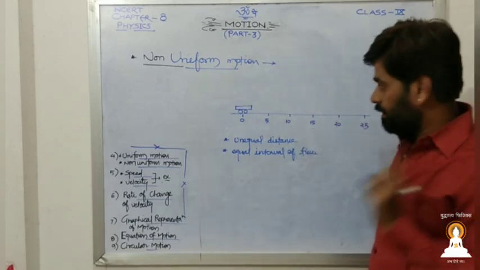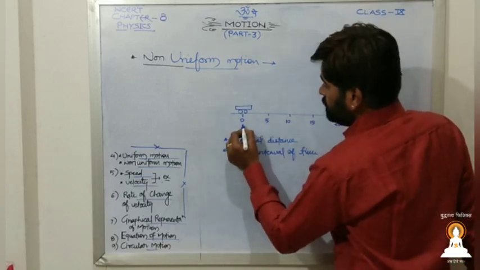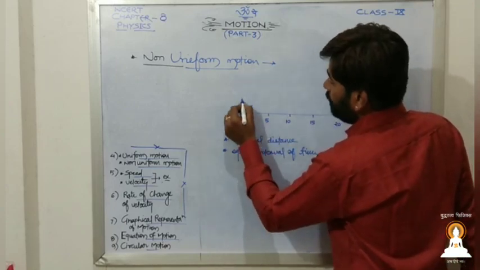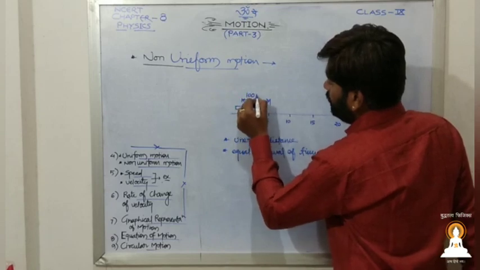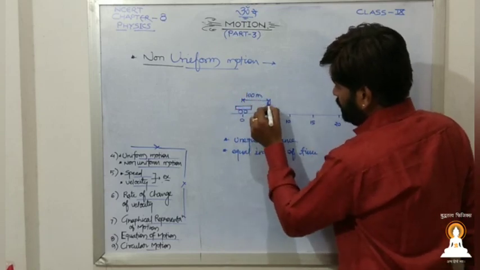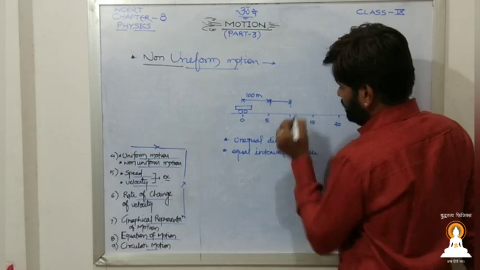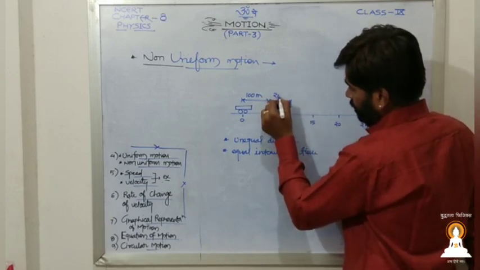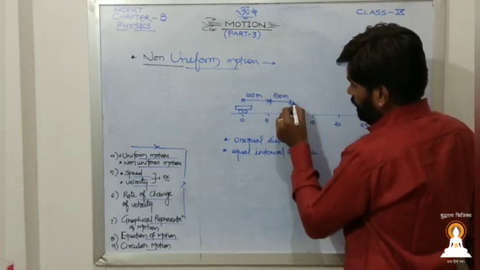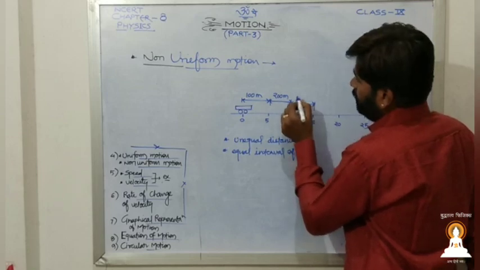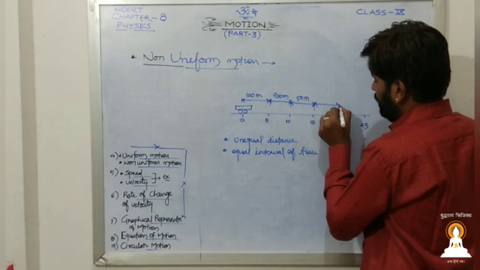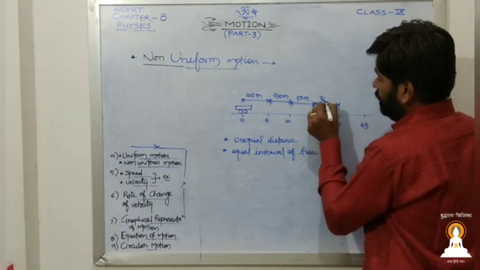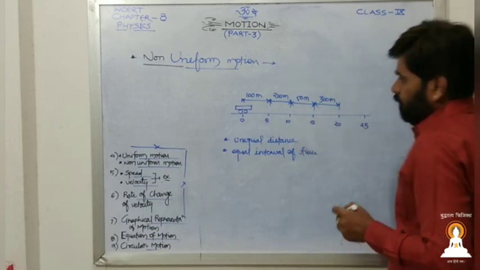Unequal distance in equal intervals of time means that in the first 0 to 5 minutes it covered 100 meters, then it might be possible that in the next slot, 5 to 10, it covered 200 meters, then from 10 to 15, 50 meters, and then from 15 to 20, 300 meters.